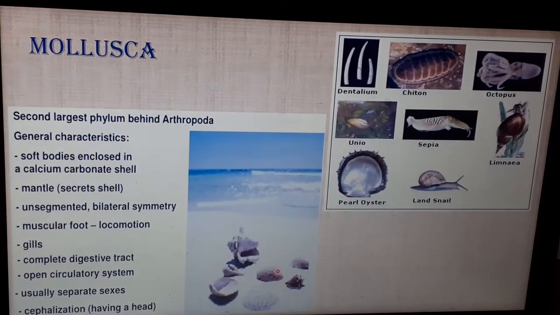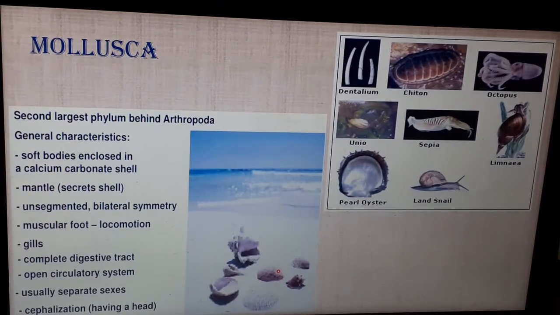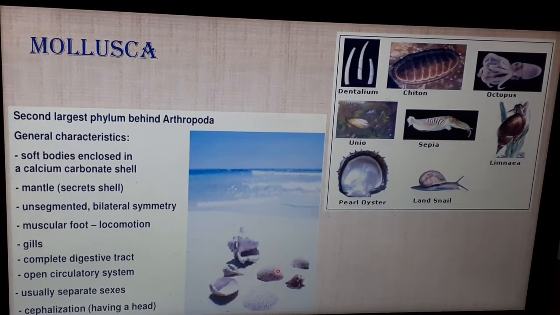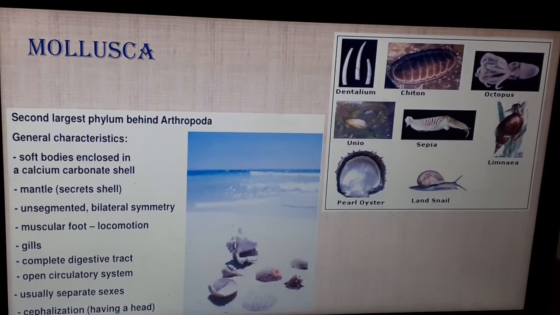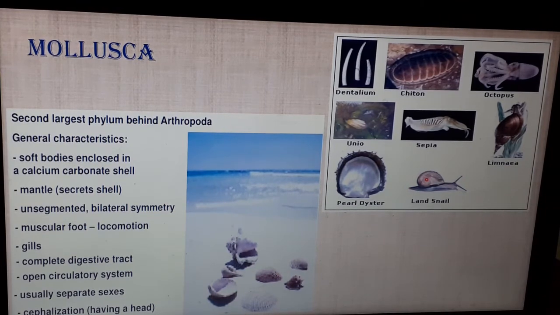So coming to the next phyla, that is Mollusca, the second largest phyla in the animal kingdom after Arthropoda. The name itself says soft bodied. You must all be familiar with this. When you go to beaches, you see numerous shells, isn't it? So these all belong to what? Mollusca. They have a soft body which is enclosed in a very hard calcareous structure, which is called the mantle or the shell.